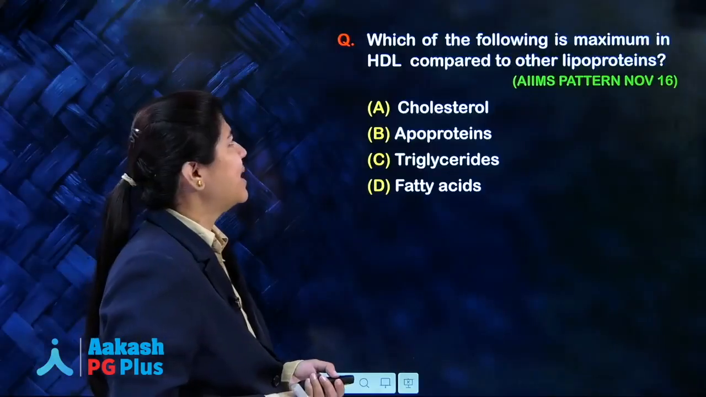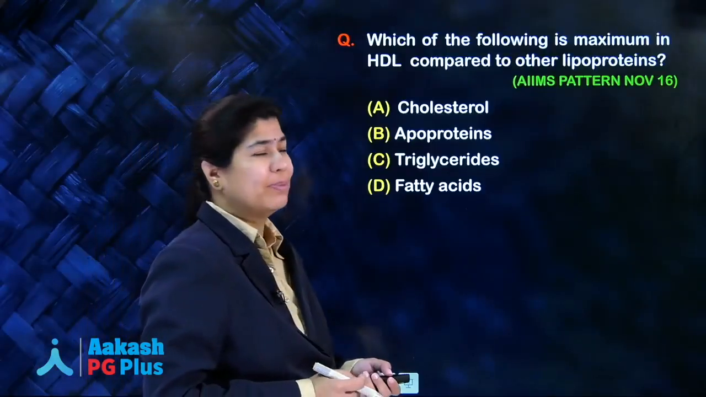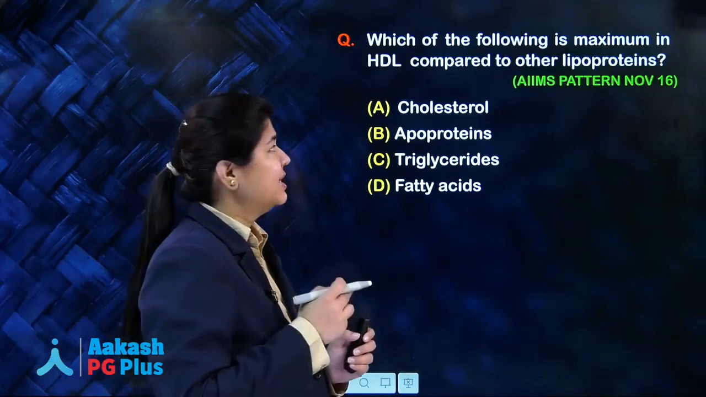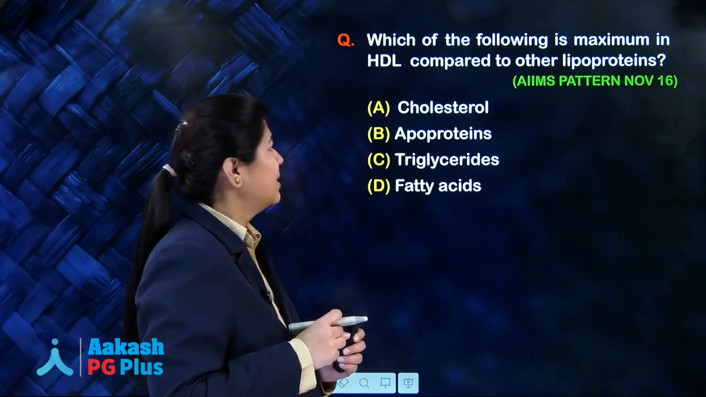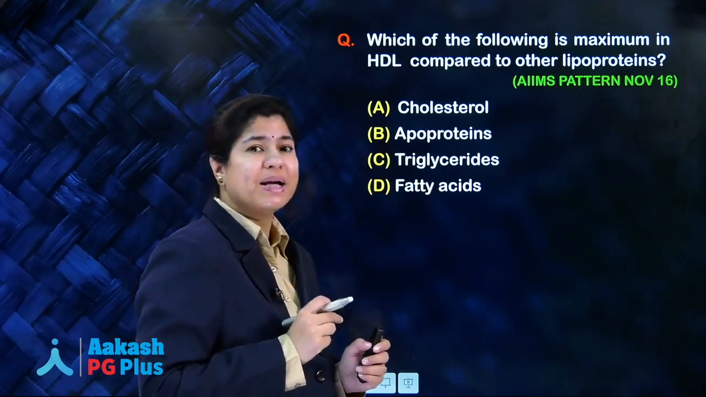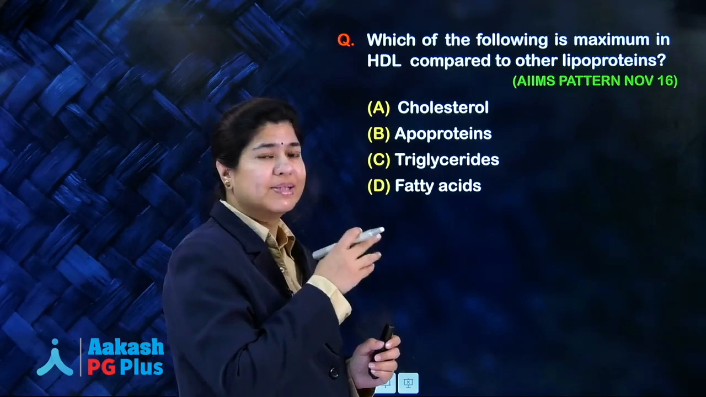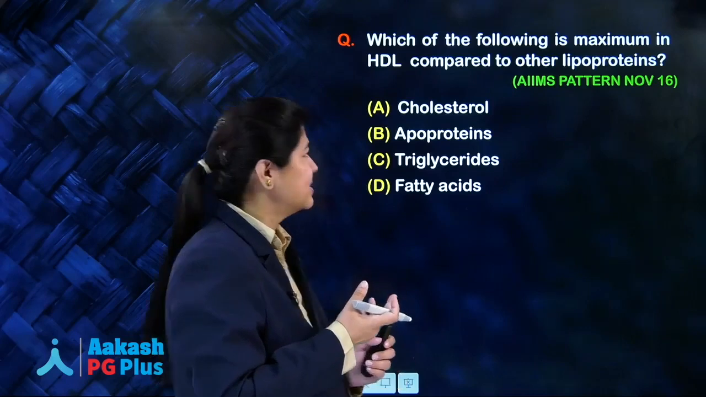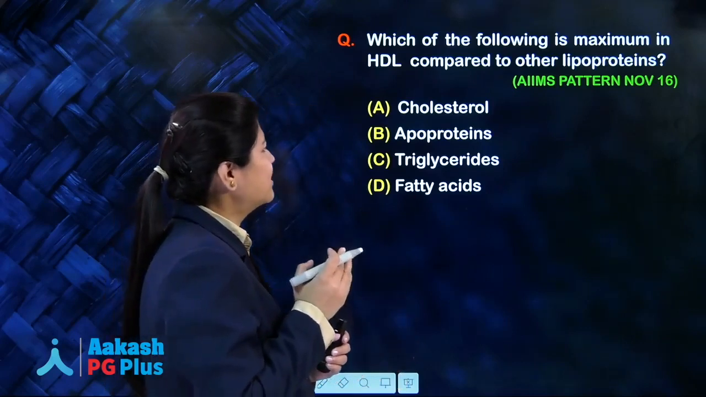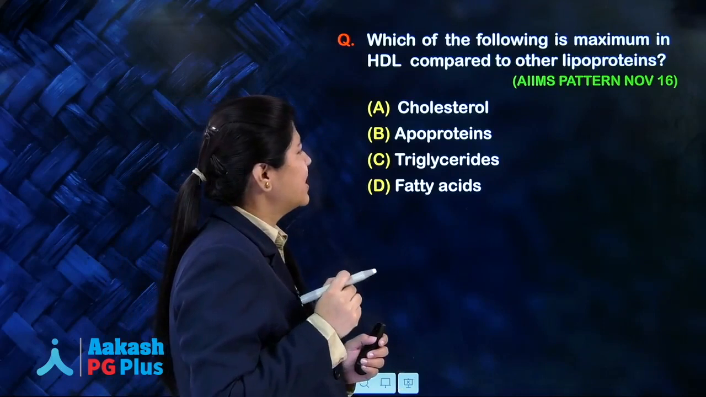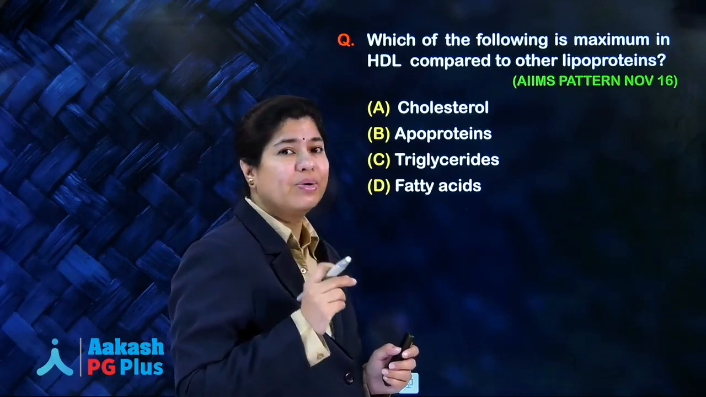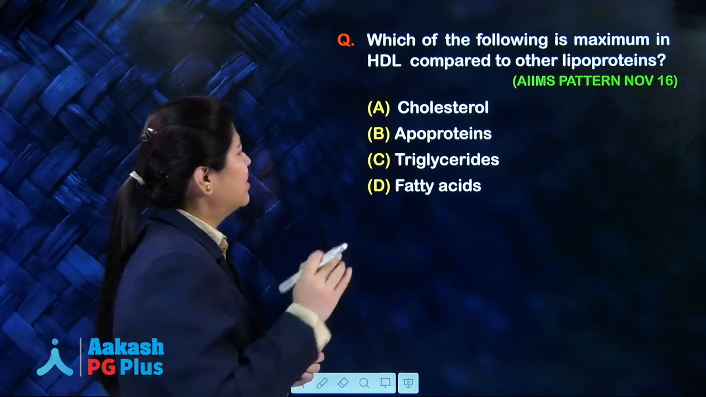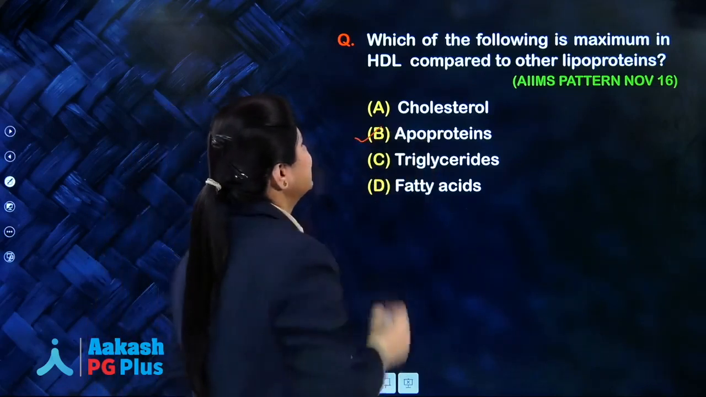Which of the following is maximum in HDL compared to other lipoproteins? Cholesterol, so cholesterol is maximum in LDL. HDL has cholesterol ester maximum. Apoproteins, yes, apoproteins is maximum in HDL. We are talking about the lipoproteins. They want to know the concentration of different elements in the lipoproteins. So apoproteins, yes, this should be the answer. Let's see the other options. Triglycerides. Triglycerides are maximum in chylomicrons and your VLDL. Fatty acids, no. So your answer is apoproteins.